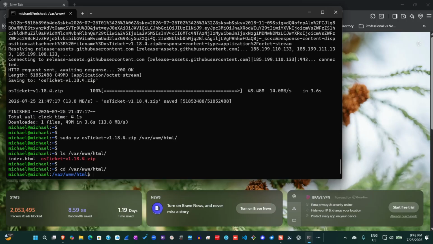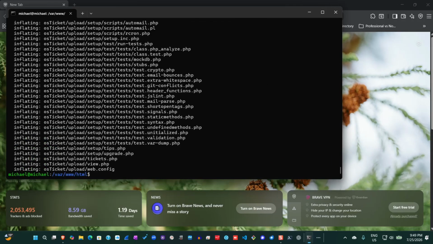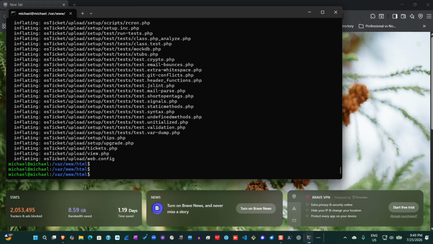So what I'm going to do now is to unzip the osTicket. I'm going to unzip the file, so using the following command. So I'll do that. So it's unzipping the file right now. Okay, the unzip process is completed.